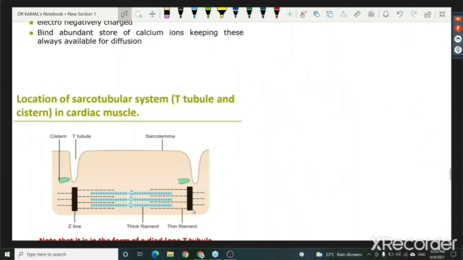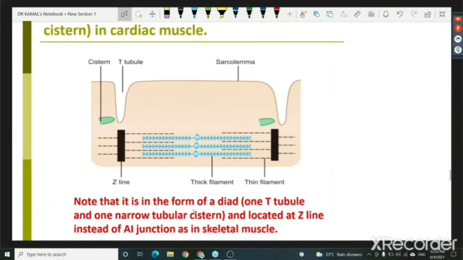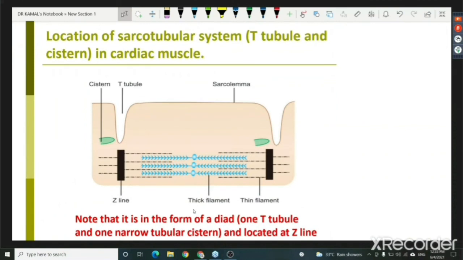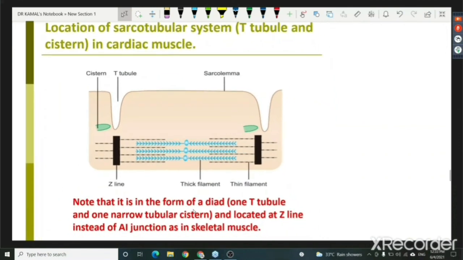Yes, this is the figure of the location of the sarcotubular system, T tubule and the cistern in the cardiac muscle. Please understand, as I've drawn also, this is the T tubule, this is only one cistern. So this 1 plus 1 will become 2, or dyad, right? This is the sarcolemma. Transverse invagination of the sarcolemma is known as the T tubule. You already know that. Remember, these are my thick filaments shown in blue. The black ones are thin, and we are seeing that these are the middle of the thin filaments represented by Z lines. So the T tubule is present at the Z lines in cardiac muscle.